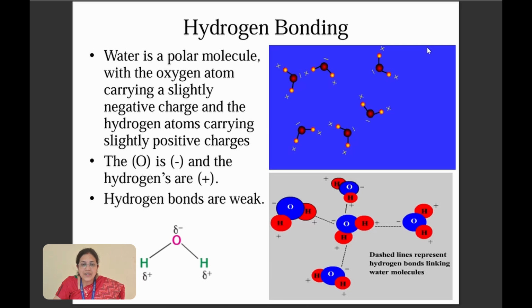And coming to hydrogen bonding, the basic hydrogen bond, all of you know, is present in the water molecule. Water is a polar molecule which has hydrogen and oxygen atoms. Oxygen is negatively charged and hydrogen is positively charged. The hydrogen bonds are weak and are classified under non-covalent interactions.